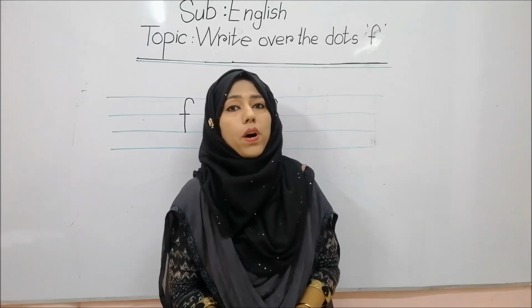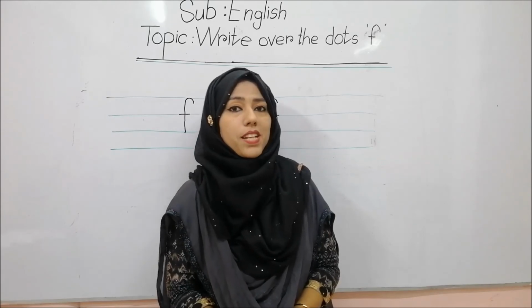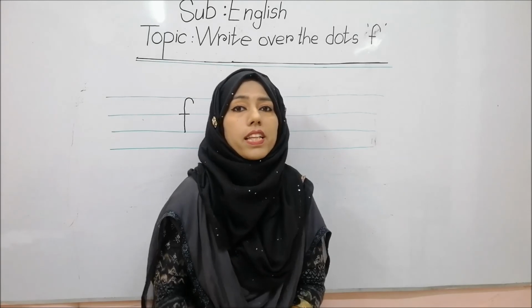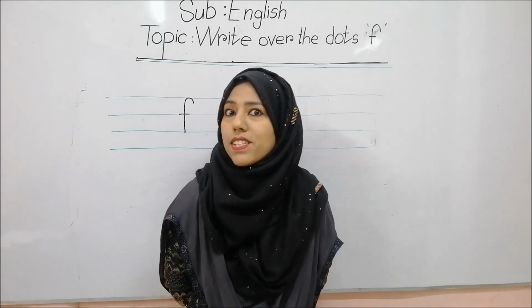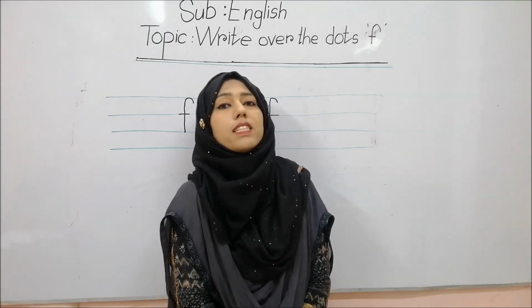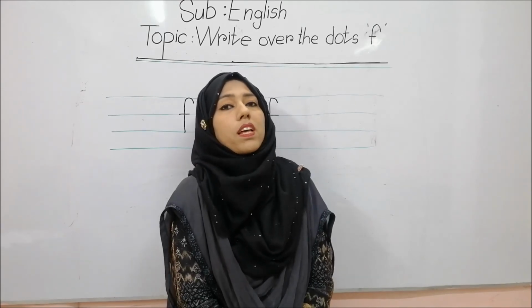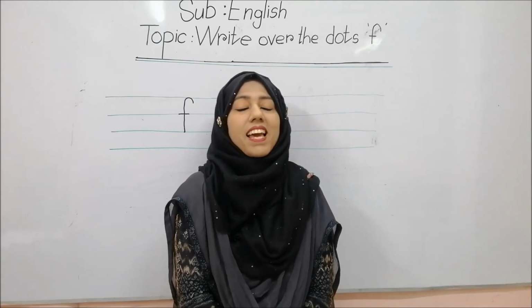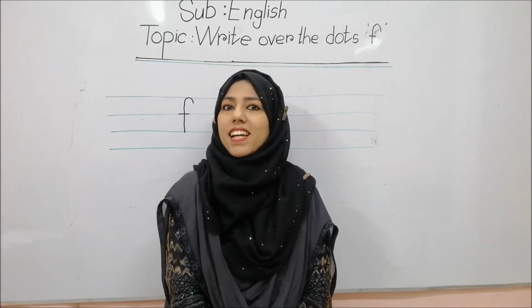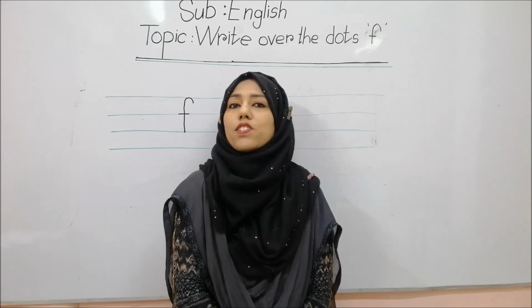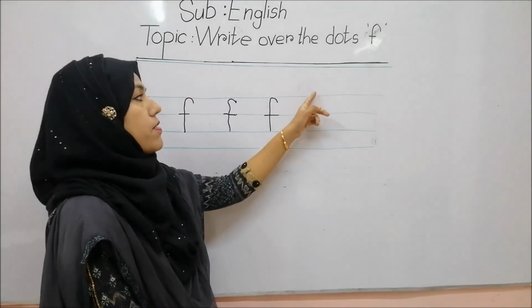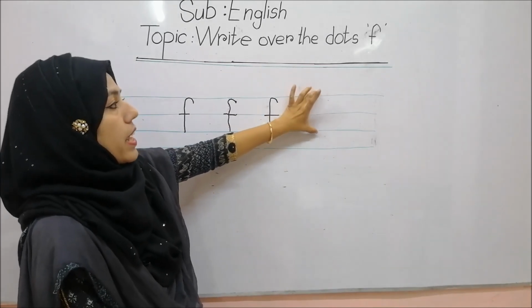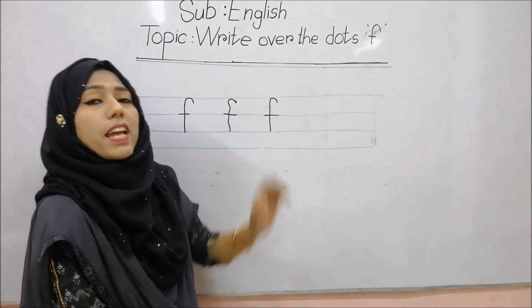Students, today what have we learned? Can you say? Today we have learned the letter F. Okay, then F phonic sound is, can you say? F phonic sound is F. Is F a short letter or a hanging letter? F is a tall letter. So we will write F from the first line to the third line. That means first row and second row. Here we will write letter F.